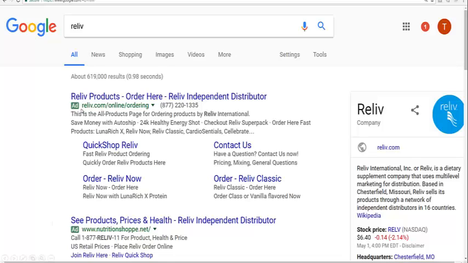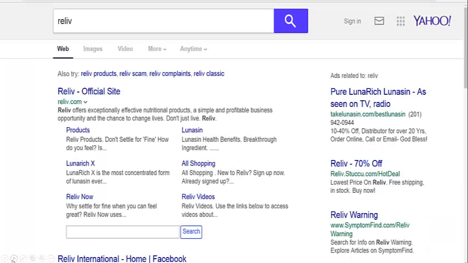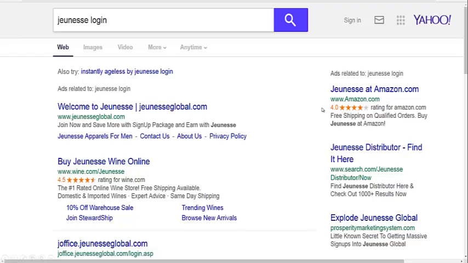And you can see here, right here on Google, there are 2 ads. All right, so if somebody put in just this keyword here, there's somebody out there that's bidding to have their ad on the front page, in this case the first position there. All right, on Yahoo and Bing, let's take the same Relive, and you'll see that the ads are over here on the right-hand side. Okay, and then we'll look at Jeunesse again. I'm not doing this to promote Jeunesse or Relive. I just want you to understand how this works real quickly. All right, and you can see here the ads over here.